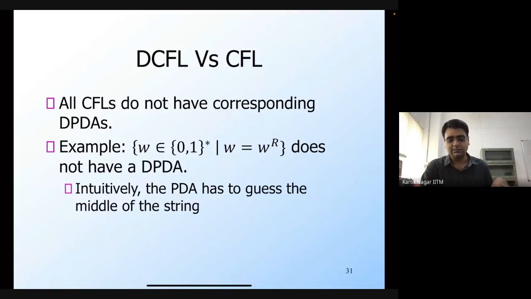But you need to guess the middle of the string, for which you need non-determinism. That's why you cannot have a deterministic PDA for this language.